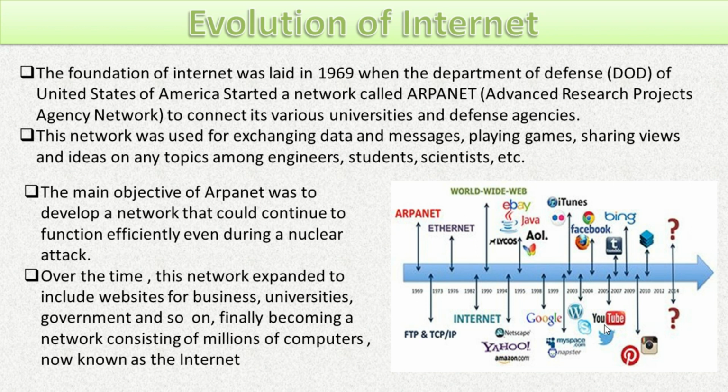And the main objective of creating this network is that even during a nuclear attack, the army people, the defense agency are able to communicate with each other. Over the time, this network was expanded and more computers are connected with each other. More and more universities, business companies and governments created their network, and all these networks are interconnected with each other, which nowadays known as the internet.